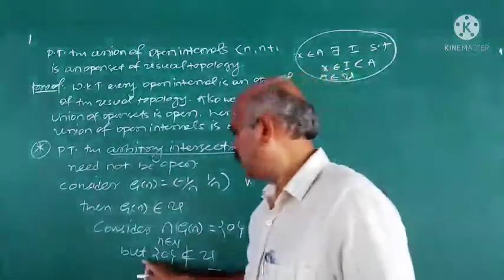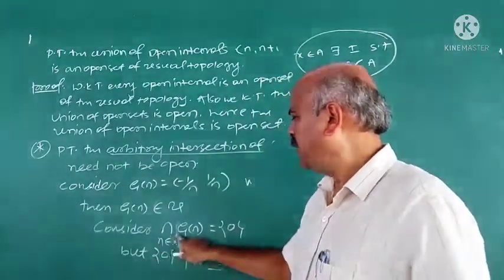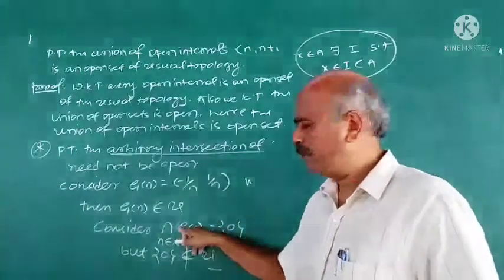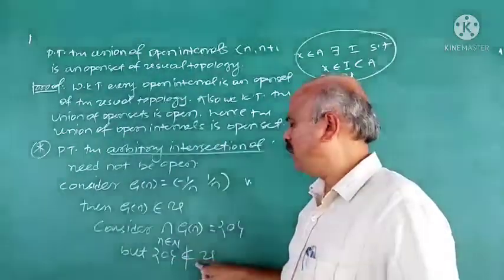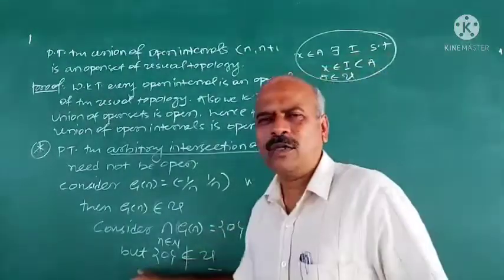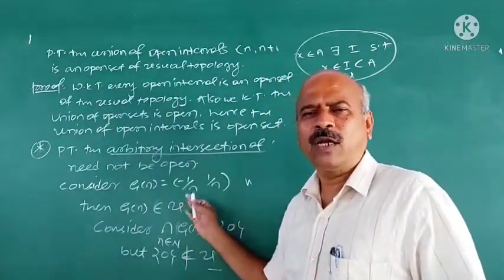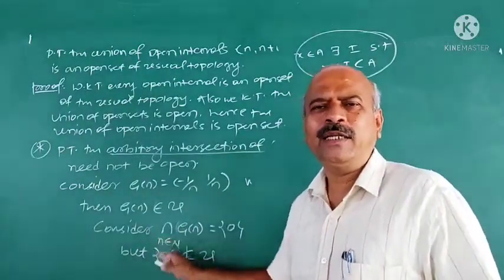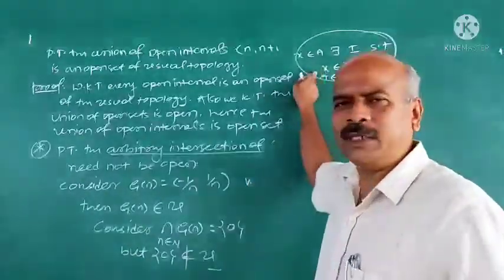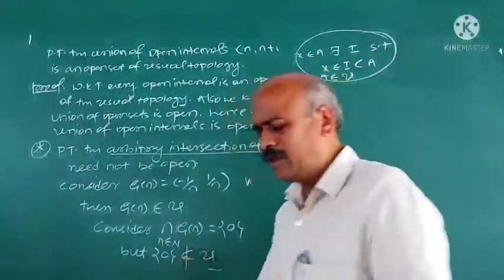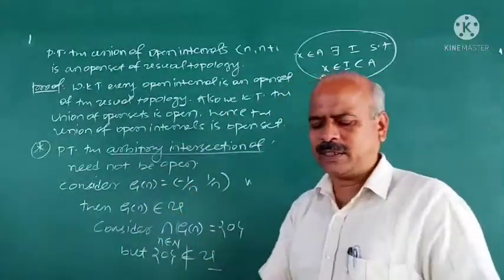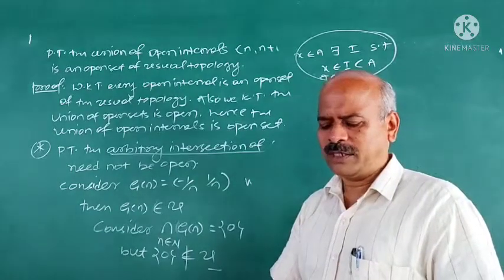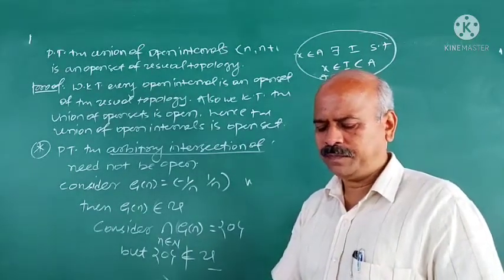Now in this case, 0 is the intersection of these open intervals here, an arbitrary intersection of open sets, and it is 0. 0 does not belong to U because we cannot find an open interval which contains this singleton set 0 and is contained in 0. That is not possible. Hence, it doesn't belong to U. Hence, arbitrary intersection of open intervals or open sets need not be open.